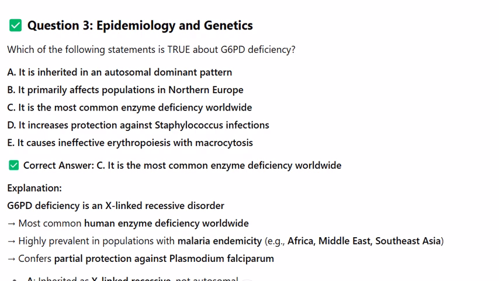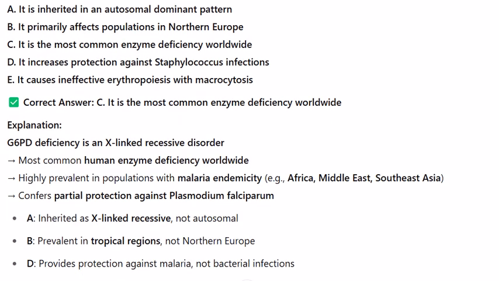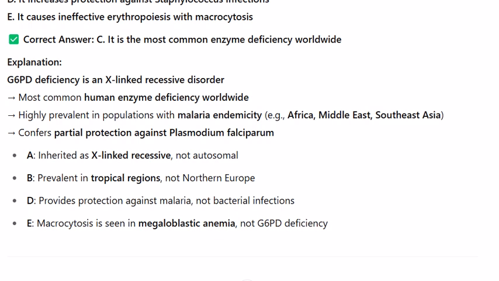Correct answer, C. It is the most common enzyme deficiency worldwide. Explanation: G6PD deficiency is an X-linked recessive disorder, the most common human enzyme deficiency worldwide, highly prevalent in populations with malaria endemicity, e.g. Africa, Middle East, Southeast Asia. It confers partial protection against Plasmodium falciparum.